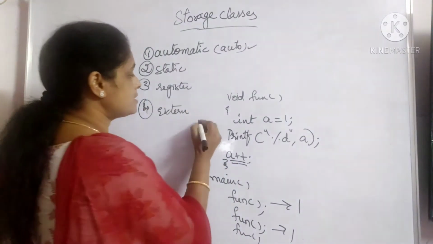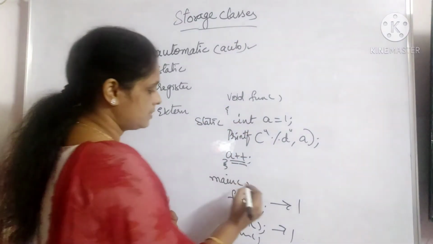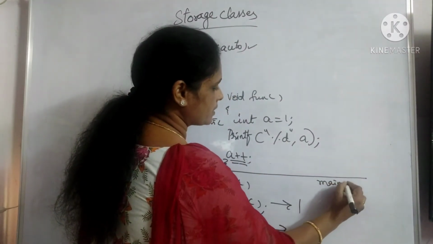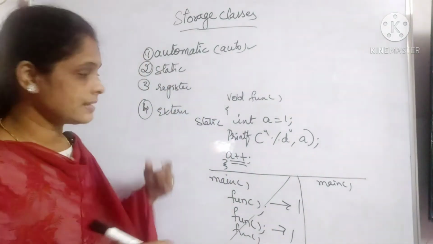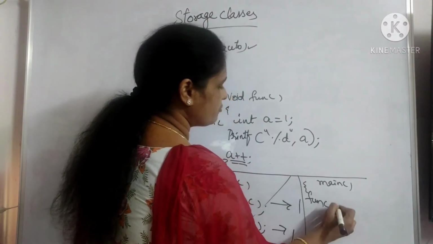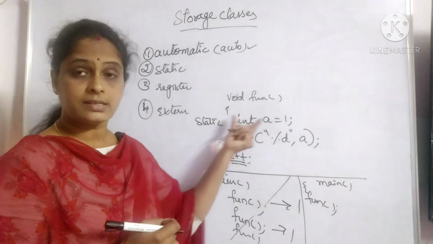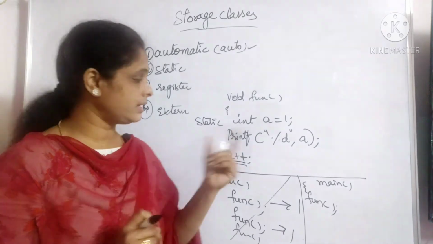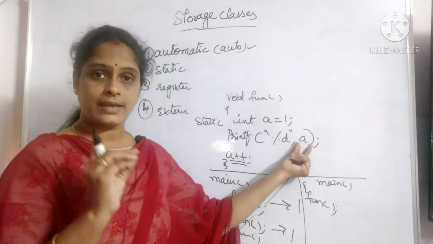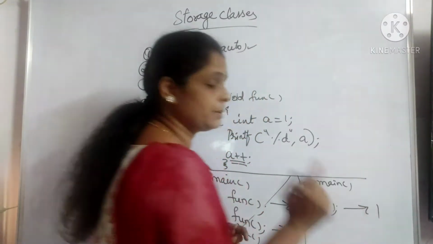But if a is static here, see what happens. I am writing the same thing here, inside the main section, and now I am calling this fun once. What will happen for the first time? Static int a = 1. Now the value of a is 1 initially. printf %d a: the value of a has to be displayed. So the value is 1, and that will be displayed here. That means the output here will be 1.